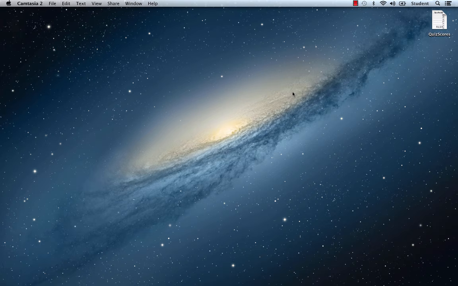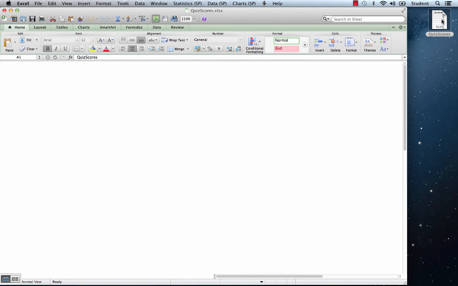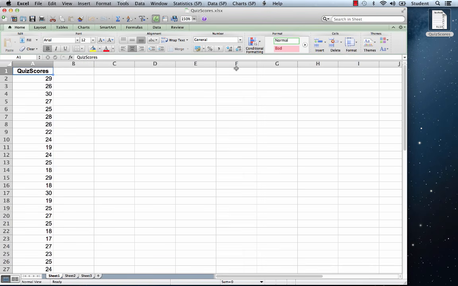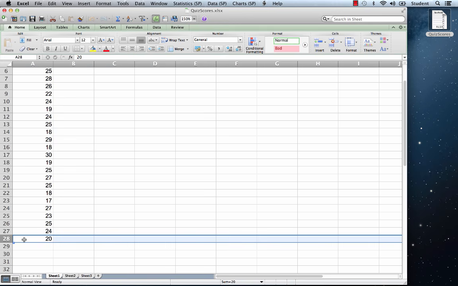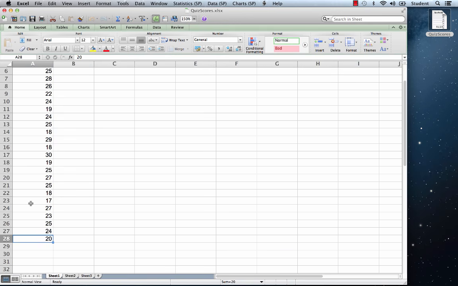Now we're on to step 7. I am going to open quizscores.xlsx in Excel so that you can see the numbers. On Sheet 1, make sure that you have the variable name quizscores in cell A1 and numbers in the cells down to A28. You do not need to add anything else to this data. Here are the numbers in case you still need to create this data set yourself.